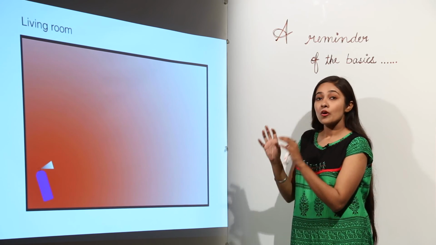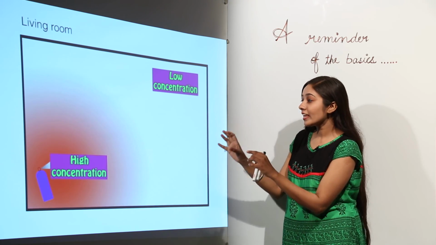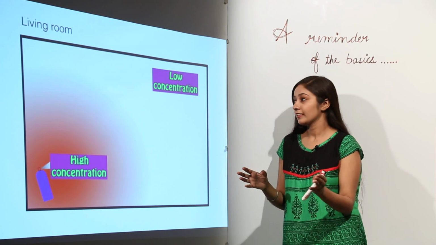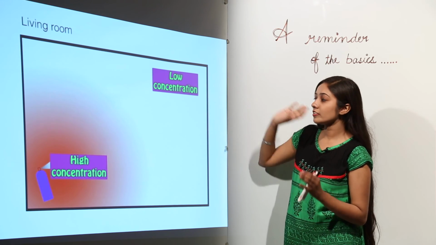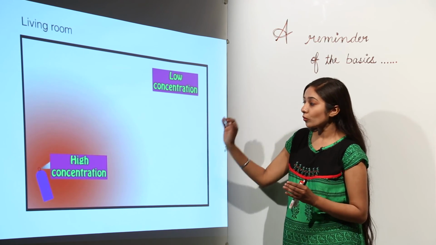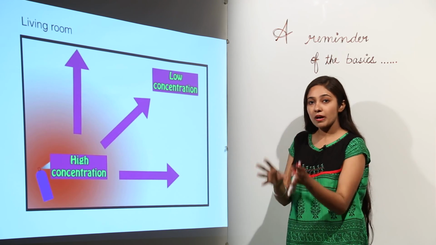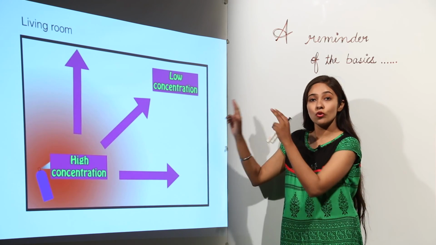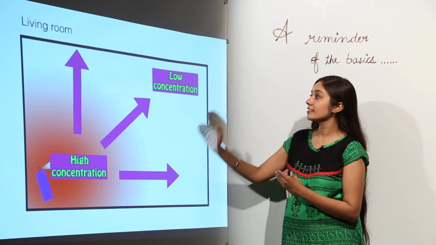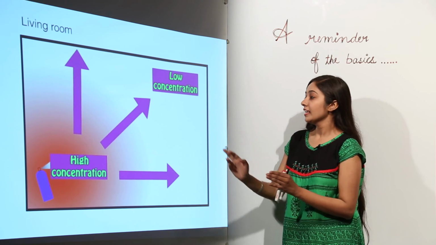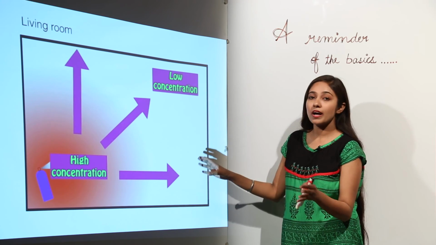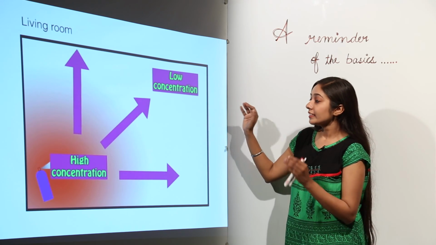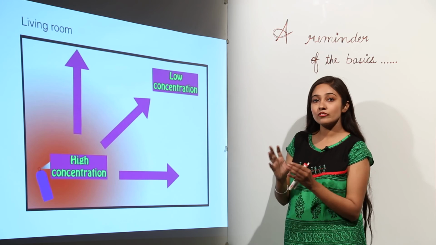So the region where you sprayed has a high concentration of those perfume particles, which we can say are solute particles, and the other corner of the room has a low concentration of the solute particles. So slowly and slowly, the solute particles or the perfume particles are going to move from high concentration to low concentration. This is how the movement happens in diffusion. This develops what? This develops a concentration gradient.